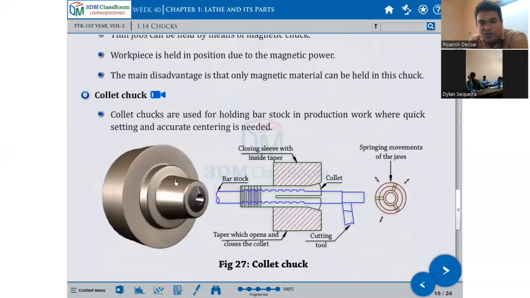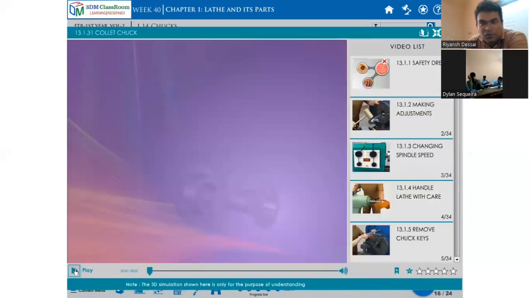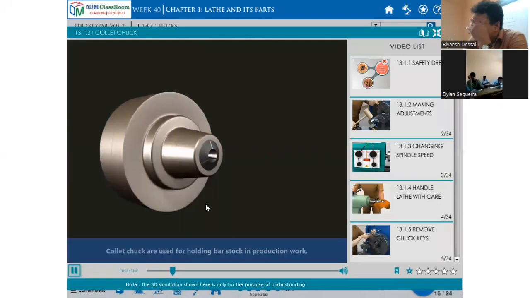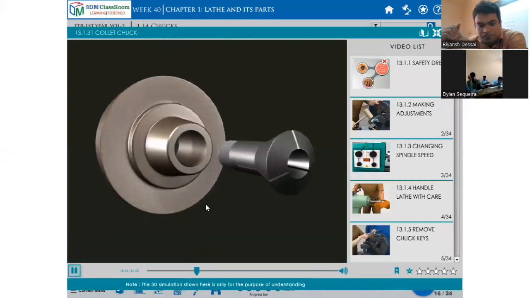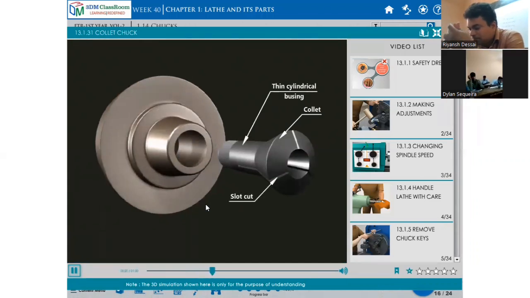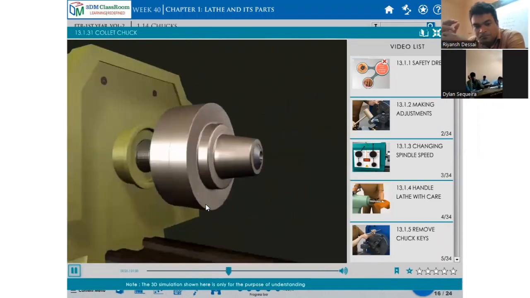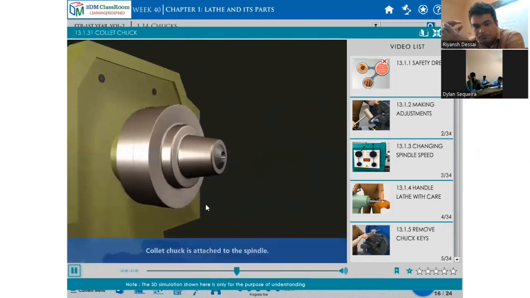Another type is called the collet chuck. You can watch this video. Collet chuck. In this video, we will discuss the collet chuck. Collet chucks are used for holding bar stock in production work. Collet: thin cylindrical machine part with slots cut. The collet chuck is attached to the spindle.